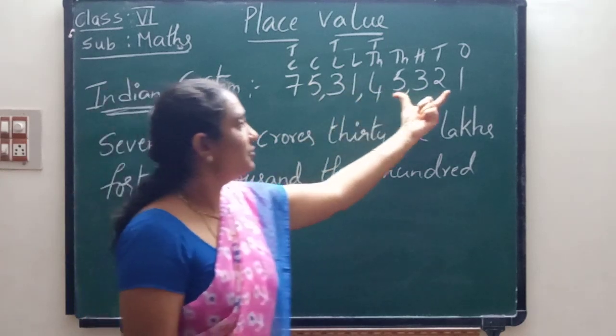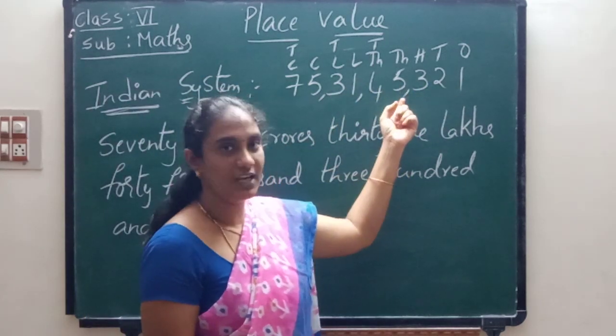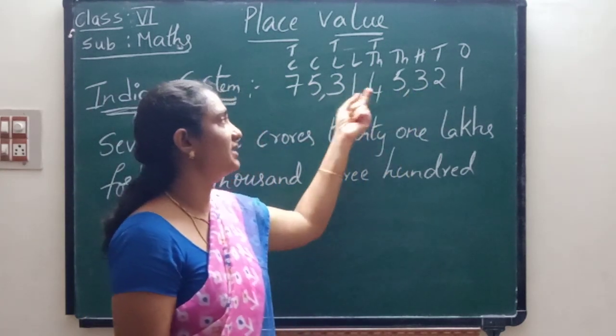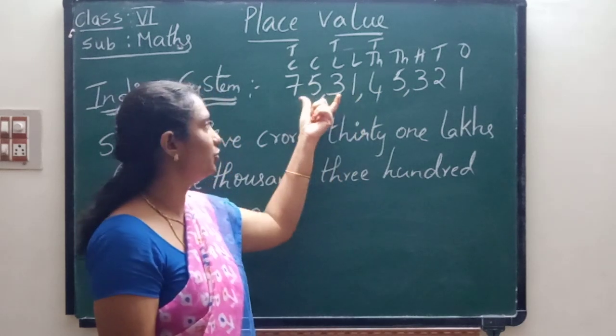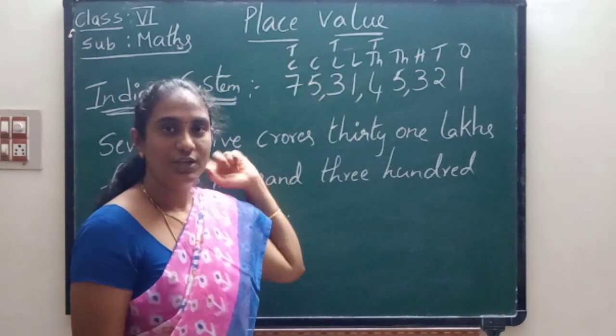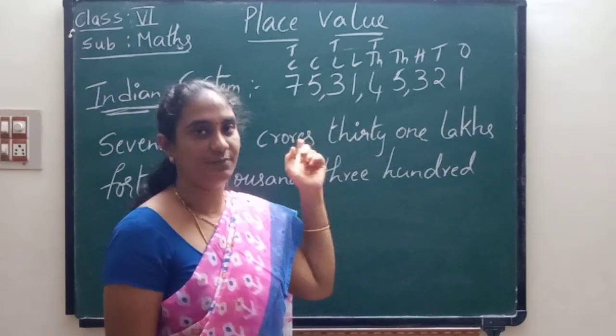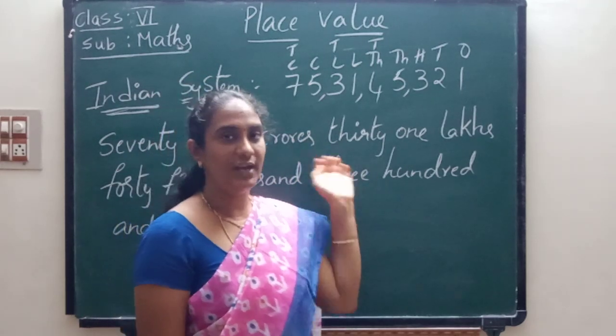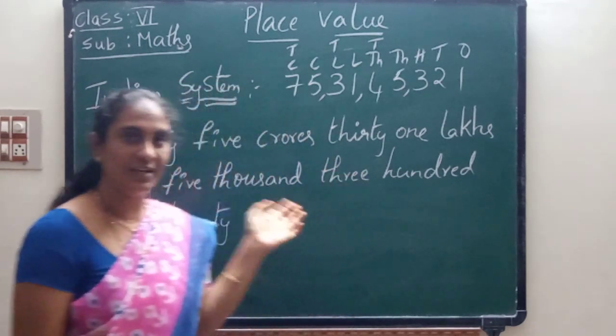After the first three numbers I have kept the first comma. After two numbers I have kept the second comma. After two numbers I have kept the third comma. So children, do you understand how I have written the place values and the commas? Now let us see how to write the number in words.